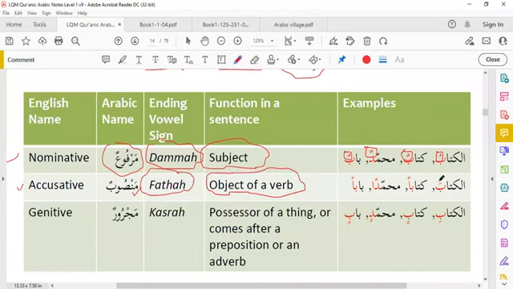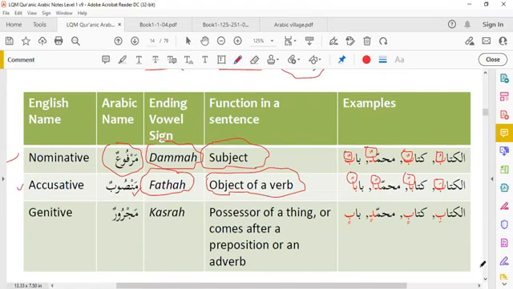Like al-kitaba. This is a fatha. Kitaban. This is fatha. Muhammadan. This is fatha. Baban. So they are accusative case, mansub. And they are object of a verb.